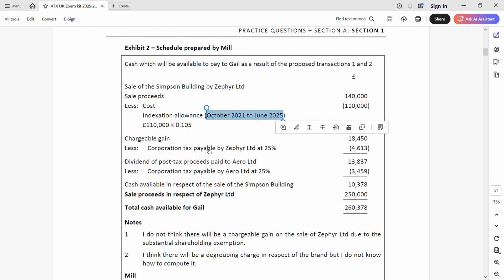Next, you can see they have got the chargeable gain and they have deducted the corporation tax. But remember, in order to find the cash that is available, read the question, cash available, you do not deduct tax from the chargeable gain. You deduct tax from the sale proceeds. Another mistake is here. Already 2 errors you have identified. And the third, dividend, you have deducted corporation tax. Remember, we do not deduct corporation tax from dividend because they are not chargeable to corporation tax. Third mistake.